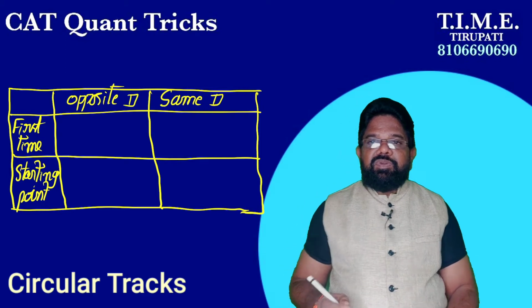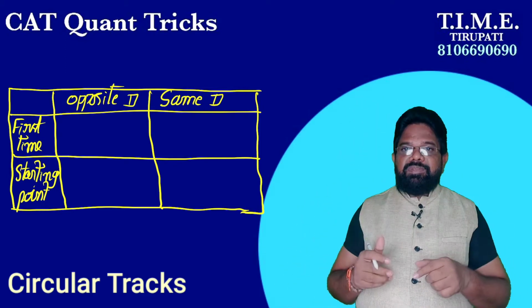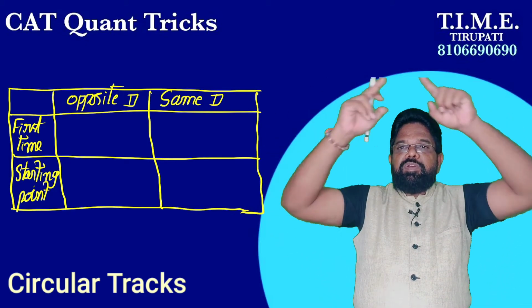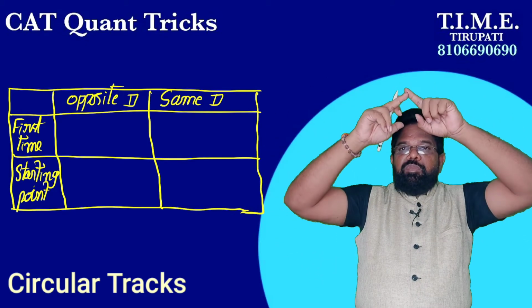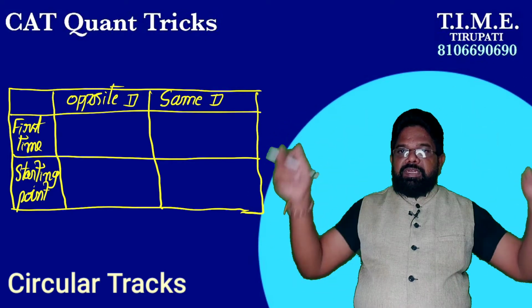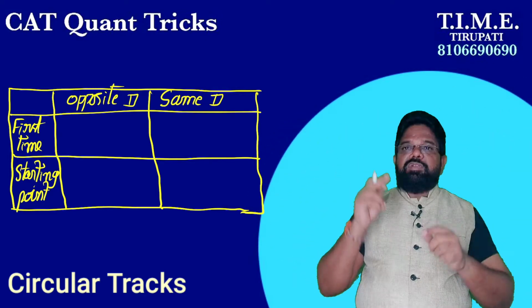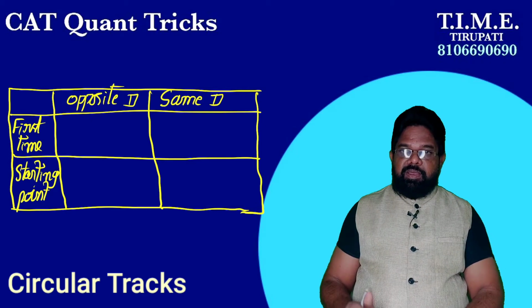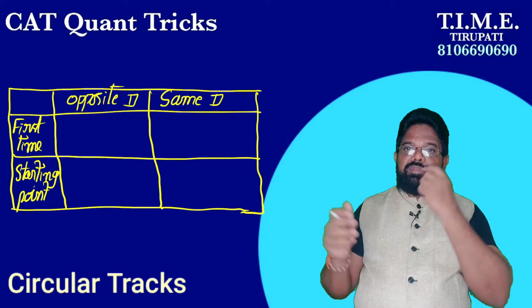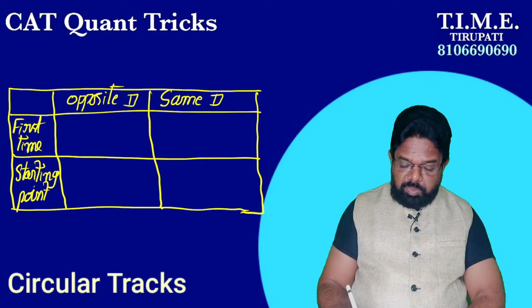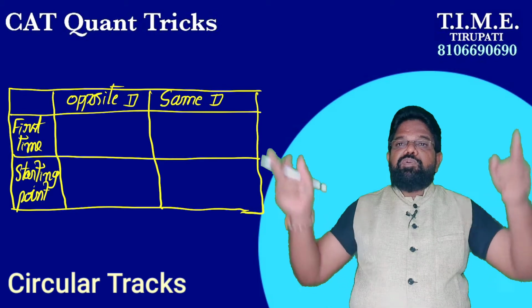Okay. So, if they are running in opposite direction, two cases are there: time taken to meet first time ever, and time taken to meet first time at the starting point. They are running in opposite direction, so definitely they meet after a certain time at the starting point. That is the second case. The same applies if they are running in the same direction. Here we require the time taken to meet first time.